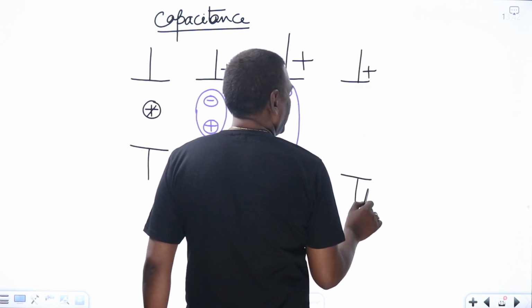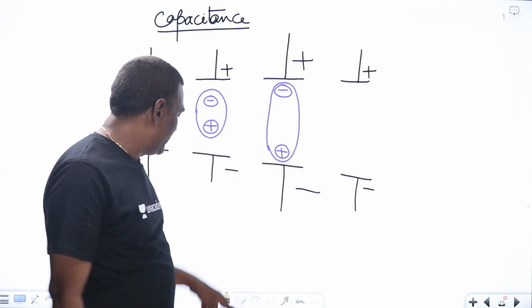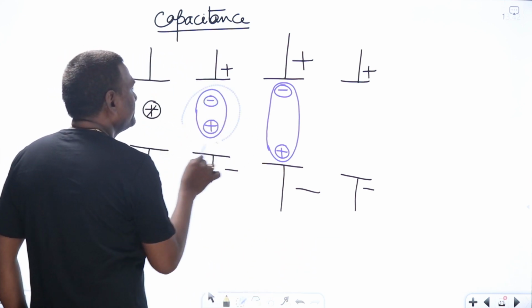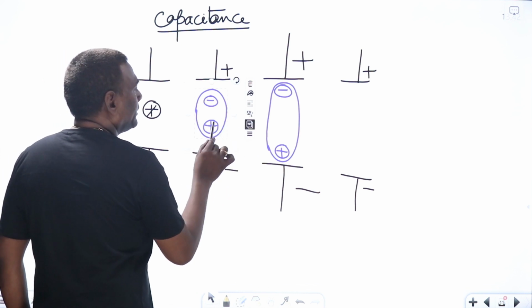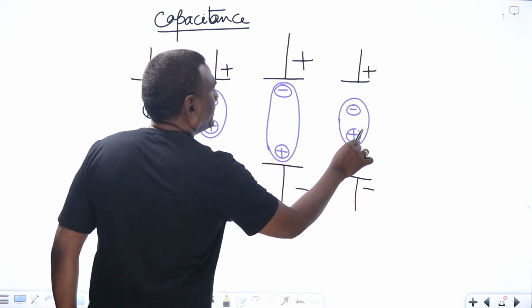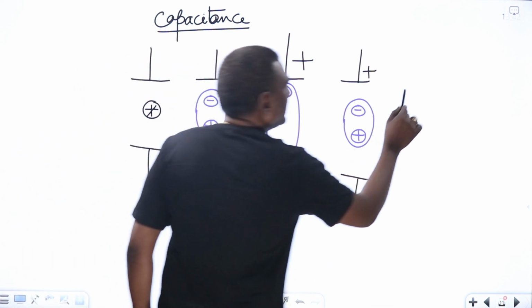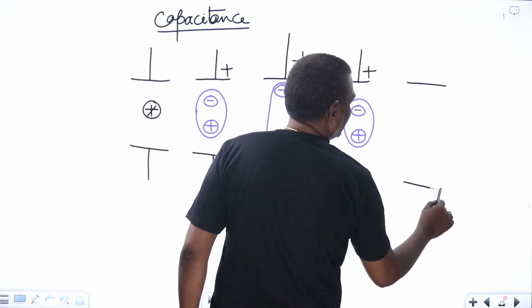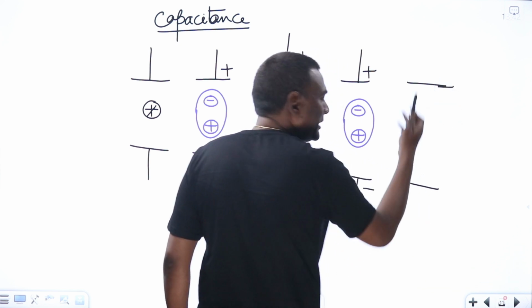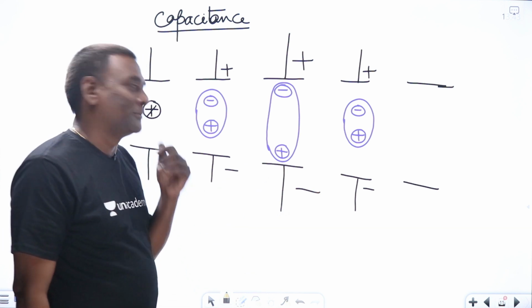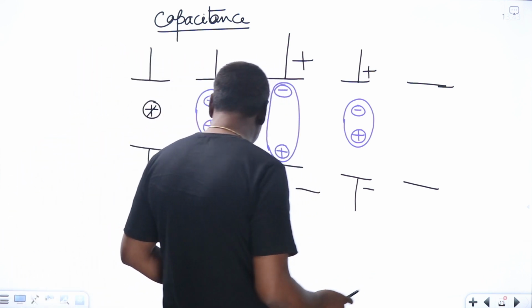Let me reduce voltage to this level. Then what will happen? The same kind of setup will be there. Now let me think, if I reduce the voltage to 0 for the same capacitance, these two are conducting plates, in between insulation is there, and I'm considering only one atom for the explanation part. Now what is going to happen?